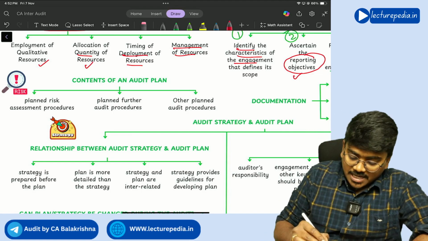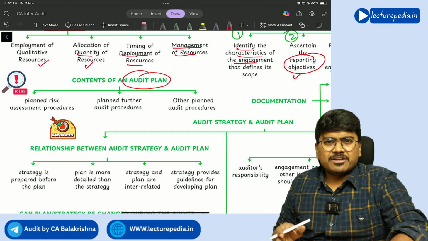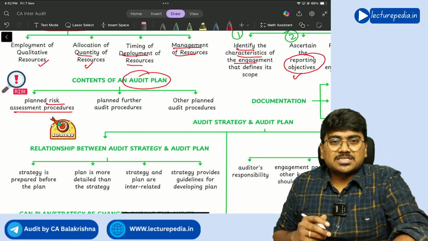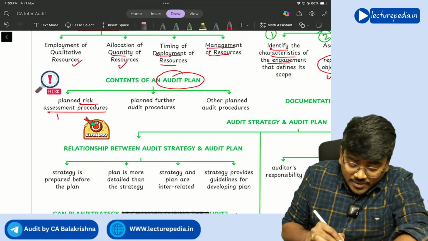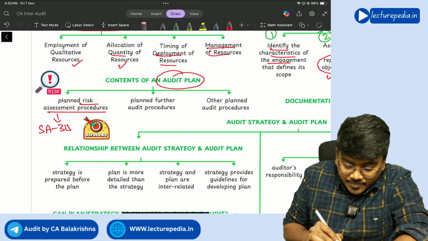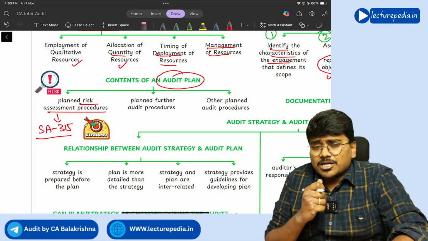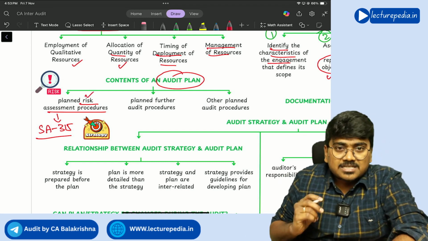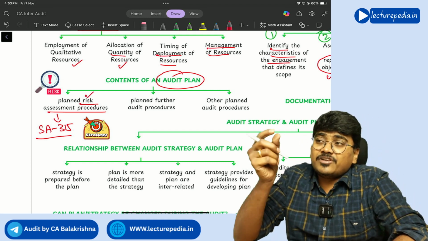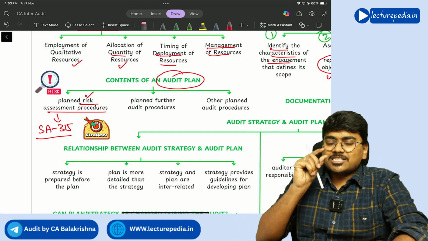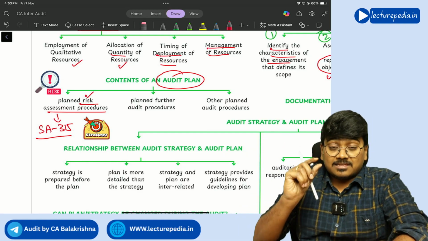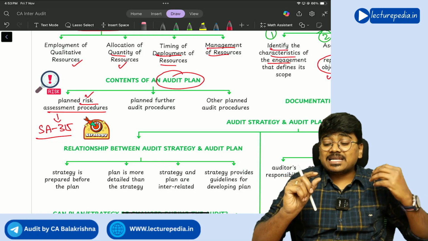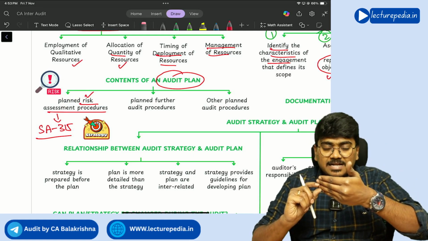Getting it? See, the contents of the audit plan, I told you the audit plan will be very much detailed. It will contain planned risk assessment procedures. Risk assessment procedures you will perform as per SA 315. So risk assessment procedures, you will perform them to identify the risk. See, there is a link. By performing risk assessment procedures, you will identify in which area there is a risk. Once you have identified the risk, then to respond to this risk, you will design further audit procedures. Understanding?